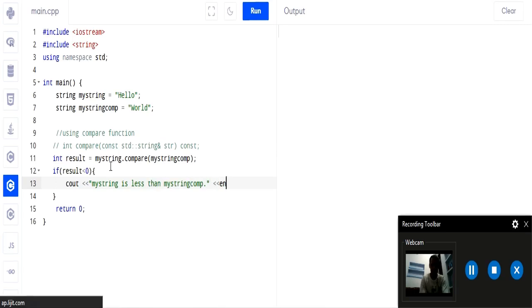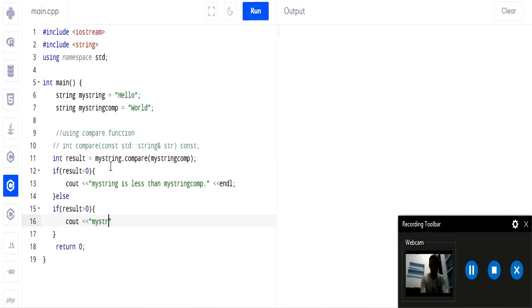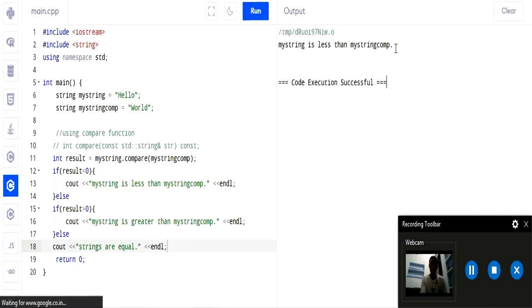Okay, and else if result is greater than 0, it means a positive value. Then cout my string is greater than my string comp. Okay, else cout strings are equal. So this is our program using the compare function. Now we run it. The output is my string is less than my string comp. Okay, and this was the output before also.